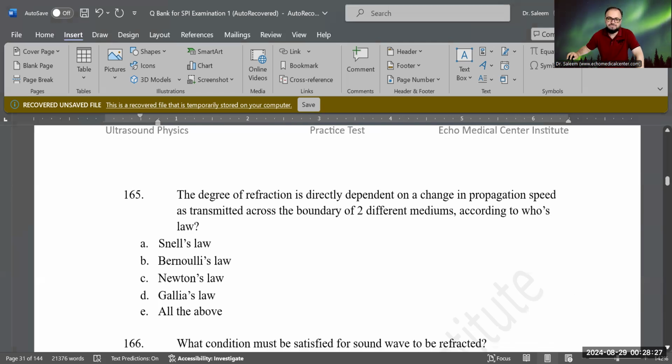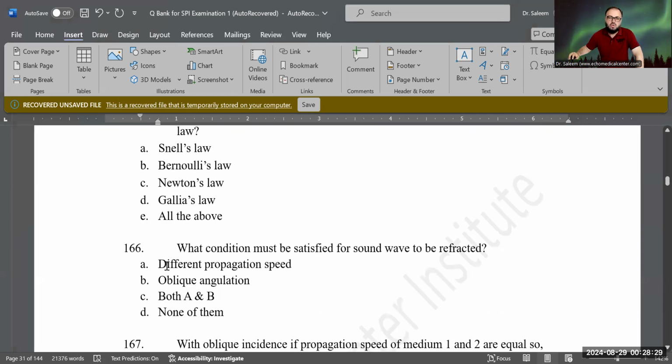Good job. Next question. What condition must be satisfied for the sound wave to be refracted? Which conditions are important, so that when they happen, we can see the refraction of the sound? Is different propagation speed important? Is oblique angulation important? Are both of them important, or none of them?